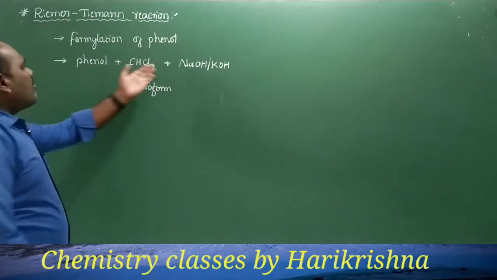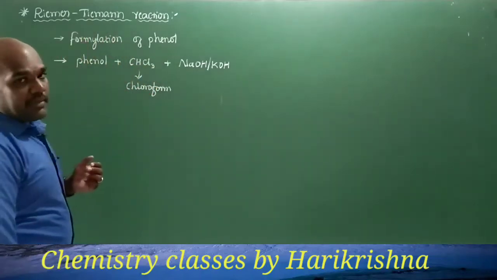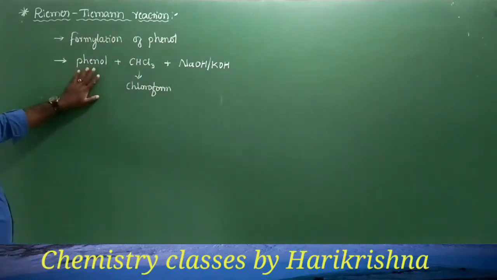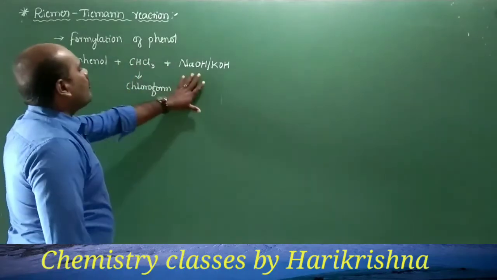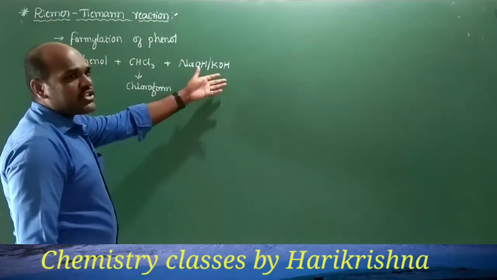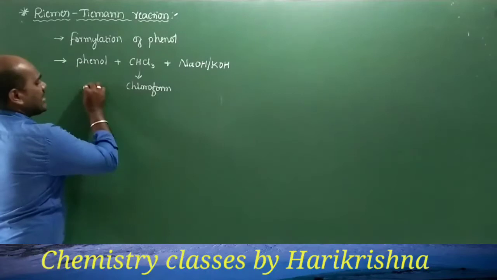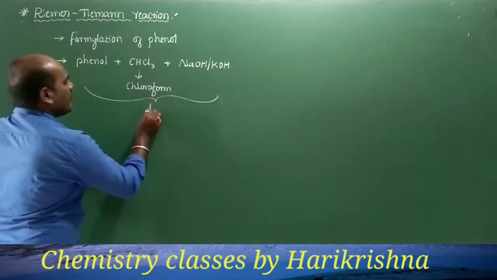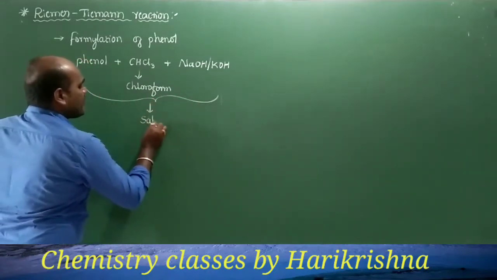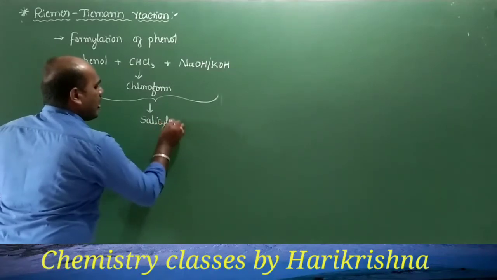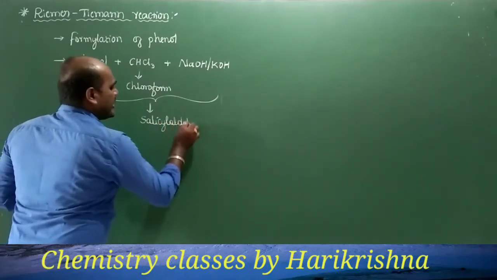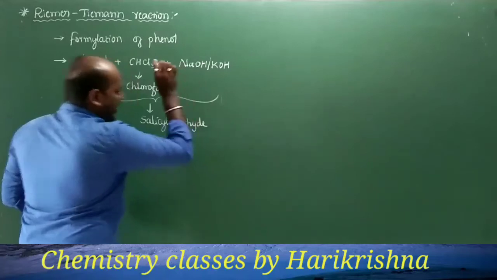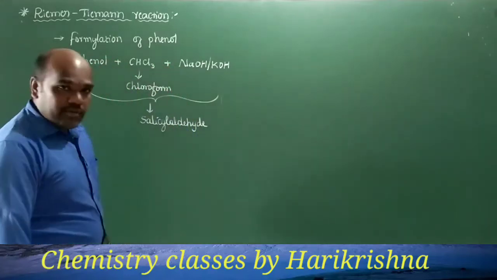These are the components present in the Reimer Tiemann reaction. So phenol is reacted with chloroform and sodium hydroxide or potassium hydroxide, and by the reaction of all this we get salicylaldehyde. That is the final product in the Reimer Tiemann reaction.